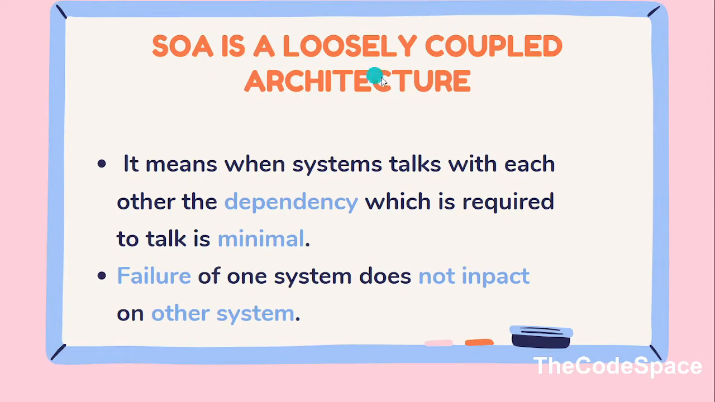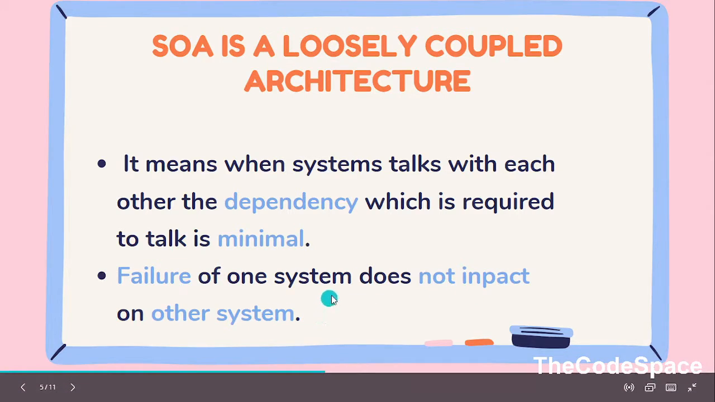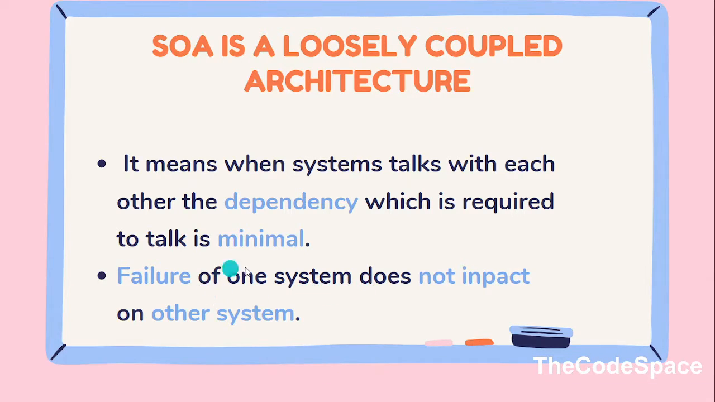So SOA is a loosely coupled architecture. Most of you come across this jargon that SOA is a loosely coupled architecture. So what is the meaning of loosely coupled? Loosely coupled means the dependency required to talk is minimal. So if systems want to talk with each other, they have less dependency. Okay, this is the thing. And failure of one system does not impact another system. So this is also one advantage why SOA is becoming famous now.